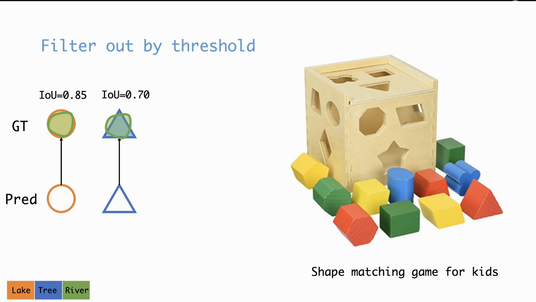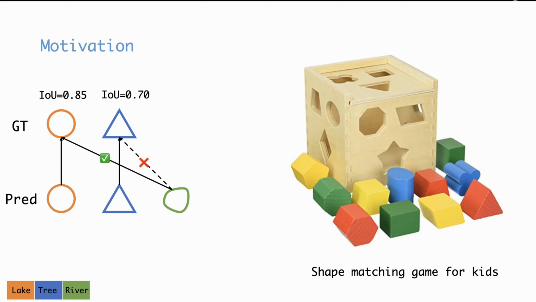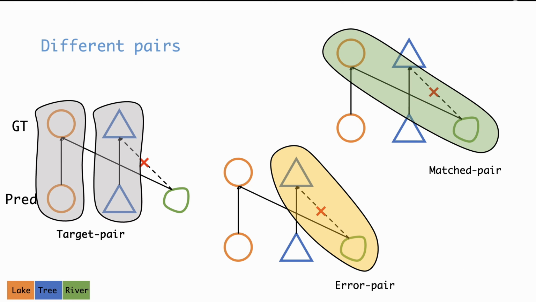To address this issue, we apply a threshold filtering strategy. We set a very high threshold so that only predicted masks that are almost perfectly aligned with the ground truth are considered matched. Based on the high-threshold matches between predicted masks and ground truth masks, we categorize each pair into one of three types. The first one is the target pairs. These are pairs where the predicted mask naturally aligns with the corresponding ground truth mask.